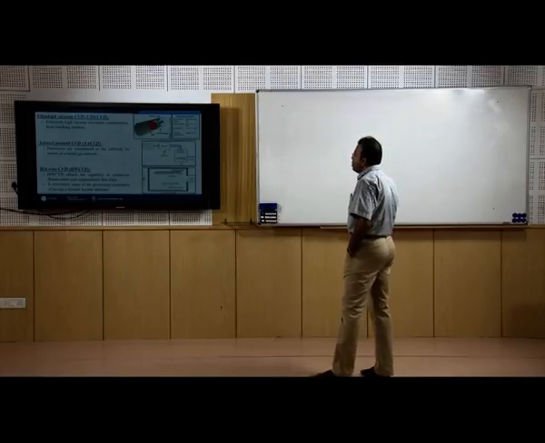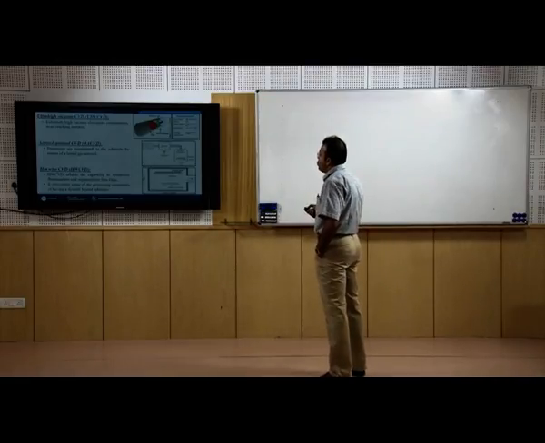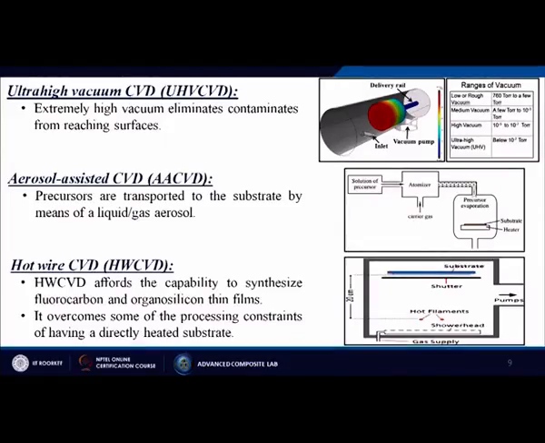Next is called the ultra high vacuum CVD, UHVCVD process. Extremely high vacuum eliminates contaminants from reaching the surface. So, from this particular case you can understand that we are using the vacuum pump over there, we are having some delivery rail, then we are putting the gas or maybe purging the gas inside it, then the reaction is taking place inside, and then through this delivery rail that gas is going and it is depositing onto the substrate itself.